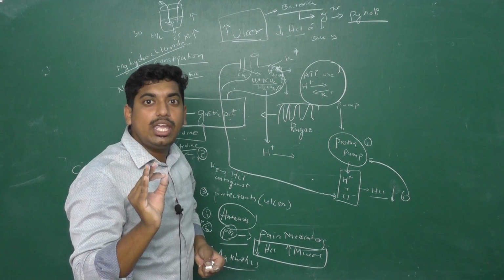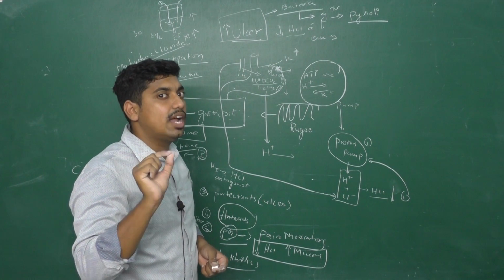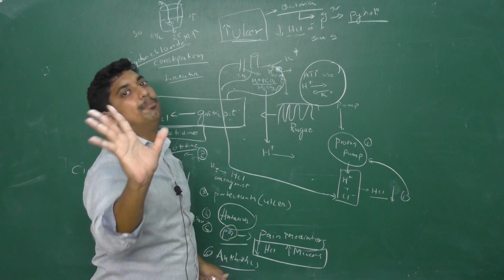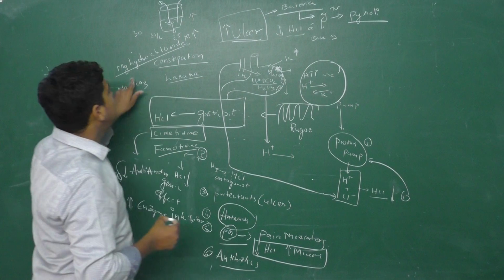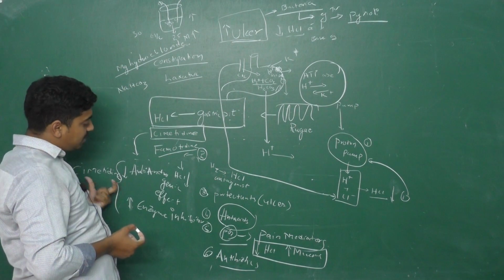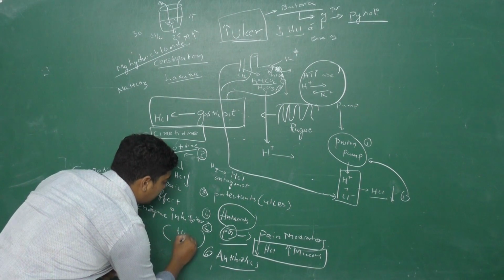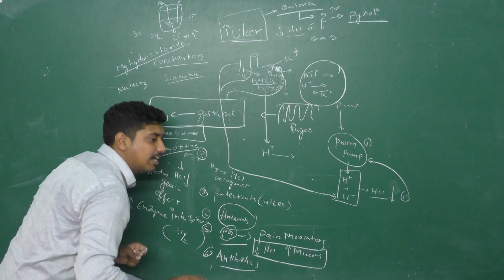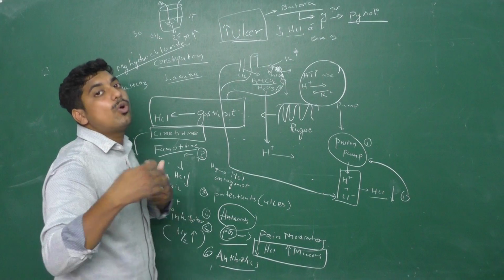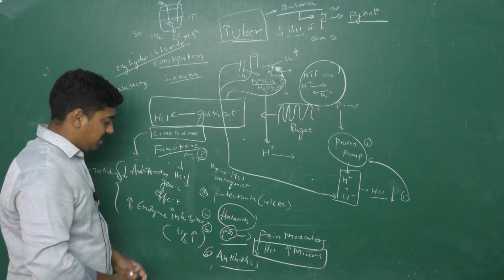So we should be very cautious that whenever we give cimetidine along with another drug, it takes more time to be removed from the body, simply because the T half is increasing. That is the meaning of T half. Cimetidine is an enzyme inhibitor, so the time taken for a drug to become 50% of its initial concentration will increase, meaning it takes more time to come out of the body. This is all about the enzyme inhibitor.